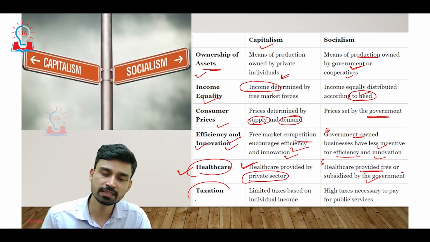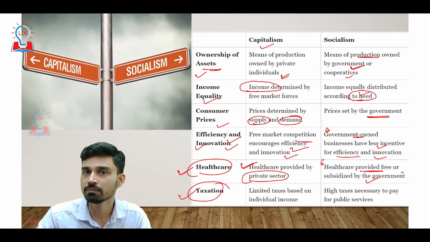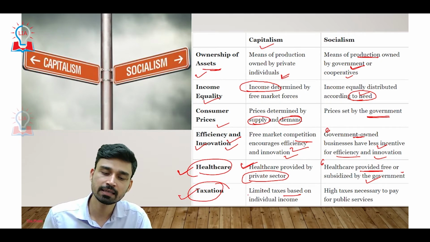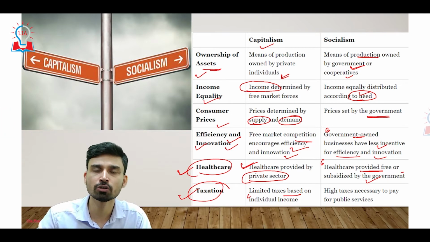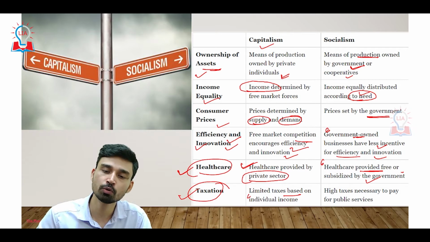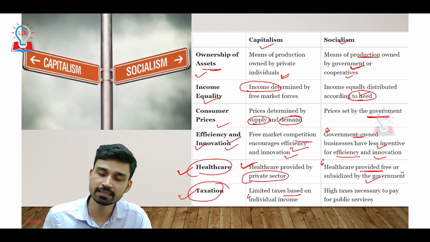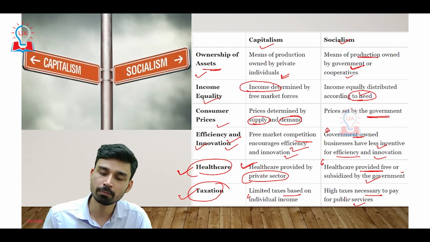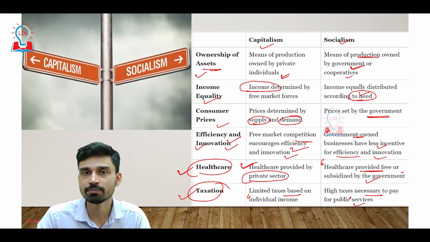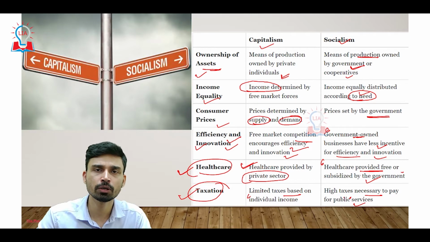The next difference is in terms of taxation. In the system of capitalism, there are limited taxes based on individual income. As your income increases, the proportion of taxes, or the ratio of taxes that you pay to the government, also increases. On the other hand, if we talk about socialism, there are high taxes which necessarily have to be paid by the people for the public services. So these are the six major parameters on which we have understood the major differences between the two systems, capitalism and socialism.